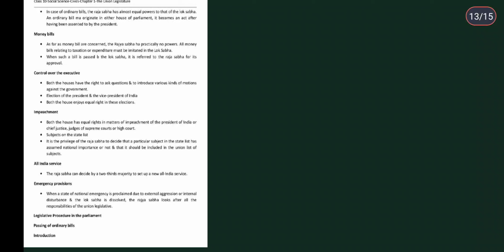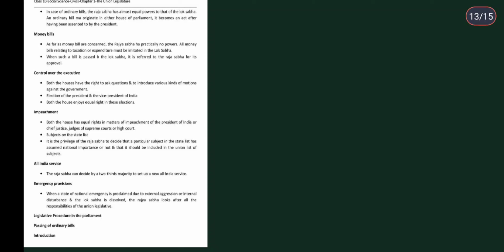Then subjects of the state list: it is a privilege of the Rajya Sabha to decide whether a particular subject in the state list has assumed national importance and whether it should be included in the union list of subjects. Then all India service: the Rajya Sabha can decide by a 2/3 majority to set up a new all India service. Remember, it cannot be done by the Lok Sabha. It is only in the hands of the Rajya Sabha to set up a new all India service.